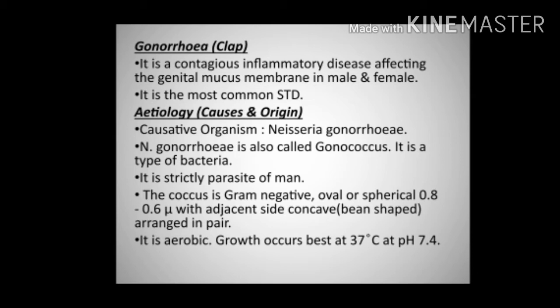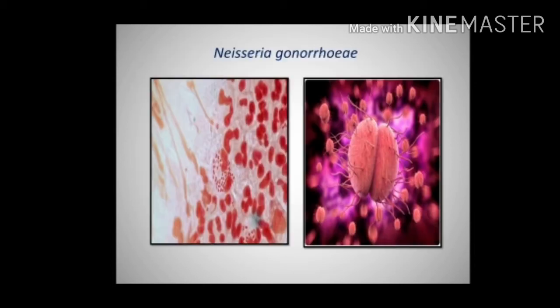Here the gonococcus is usually a diplococcus, meaning they are present in pairs, two cocci arranged in bean-shaped forms. It is aerobic, meaning it needs oxygen for growth. The growth occurs best at 37 degrees centigrade at pH 7.4.